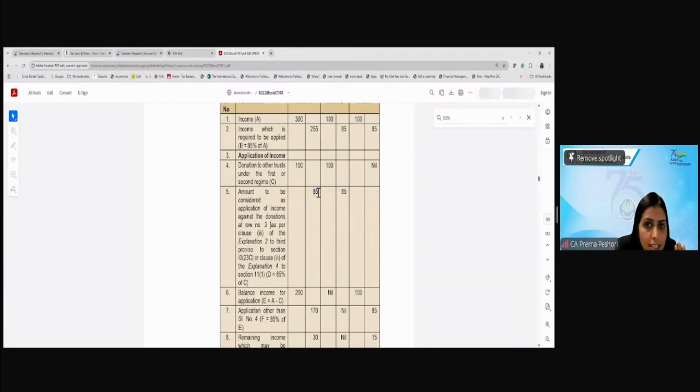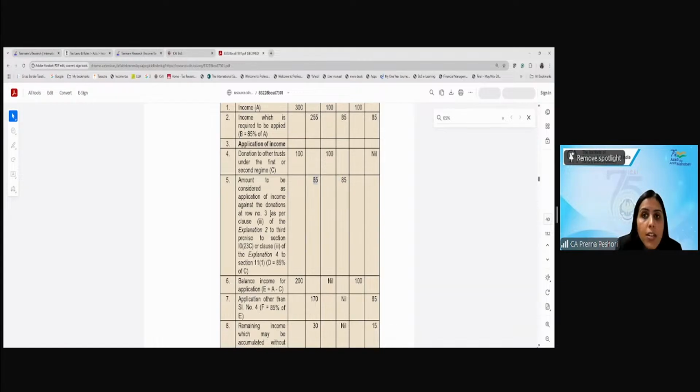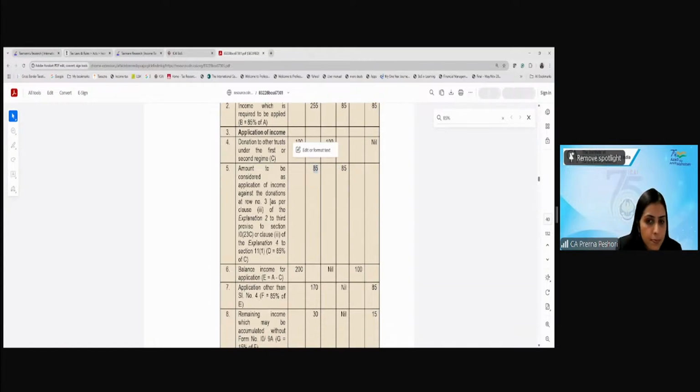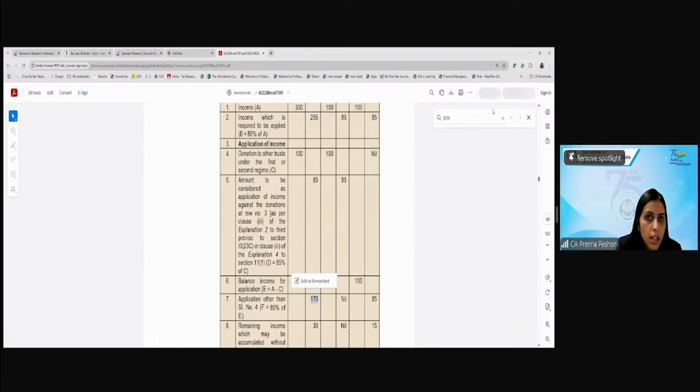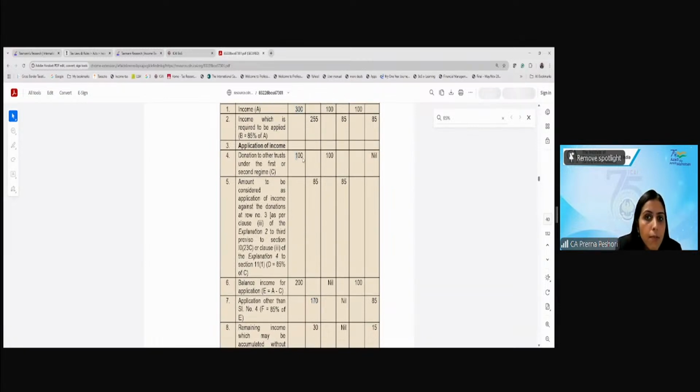So even though 85 is considered to be applied, what I will consider for the balance is that 15 has also been applied. Are we getting it? Based on that, the remaining income which can be applied without accumulation is 15% of 170, not 15% of 300, because out of this 300, 100 I have donated.